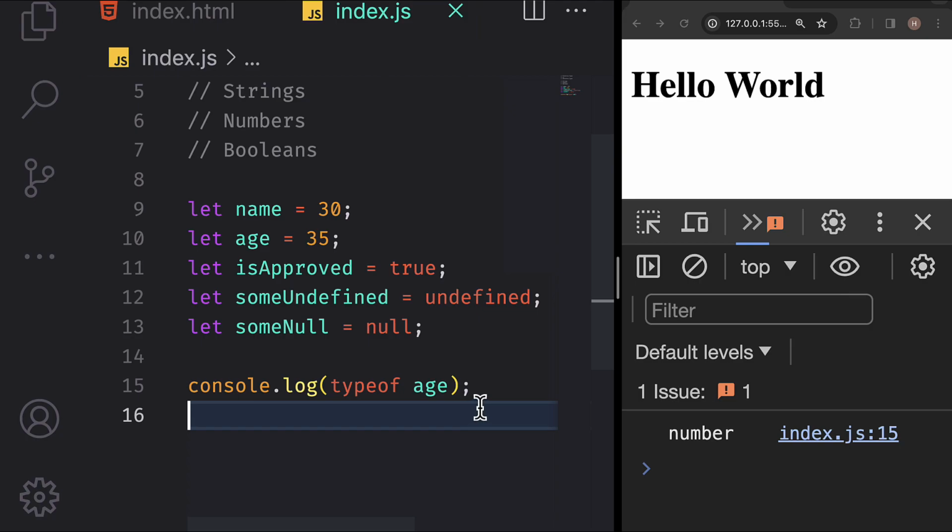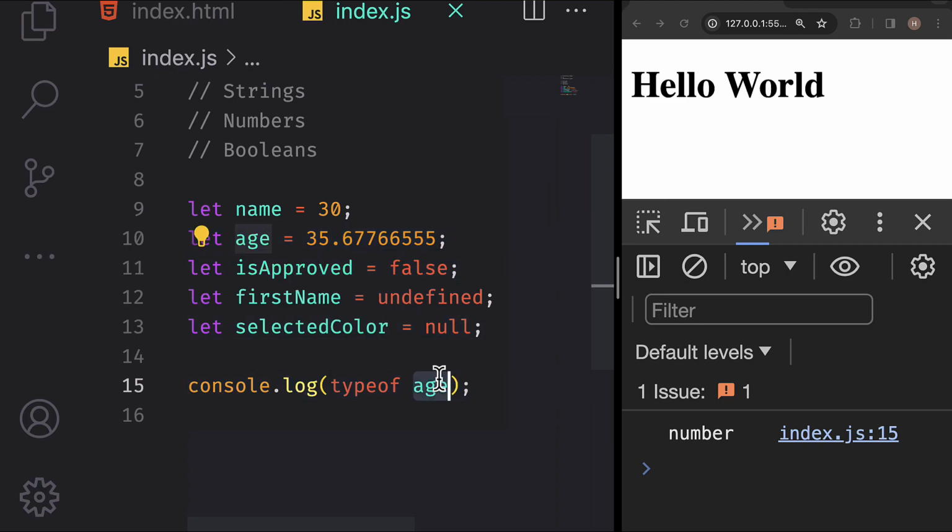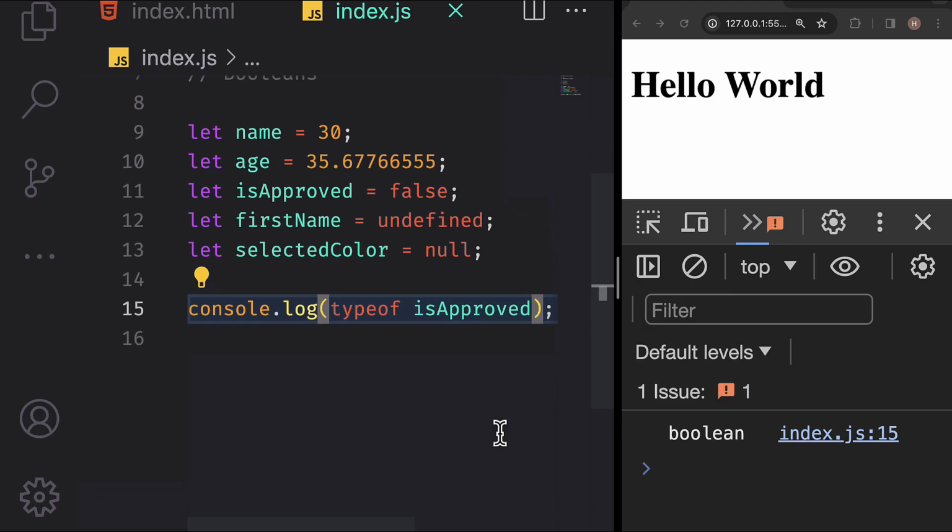Check the type of age, it's a number. Even if we change age to a floating point number, its type remains a number. In JavaScript, there is no distinction between floating point numbers and integers. They're all just numbers. isApproved has a type of boolean, just as I mentioned earlier. Now what about firstName? Its type is undefined, and that's amusing because the variable's value is undefined and its type is also undefined.